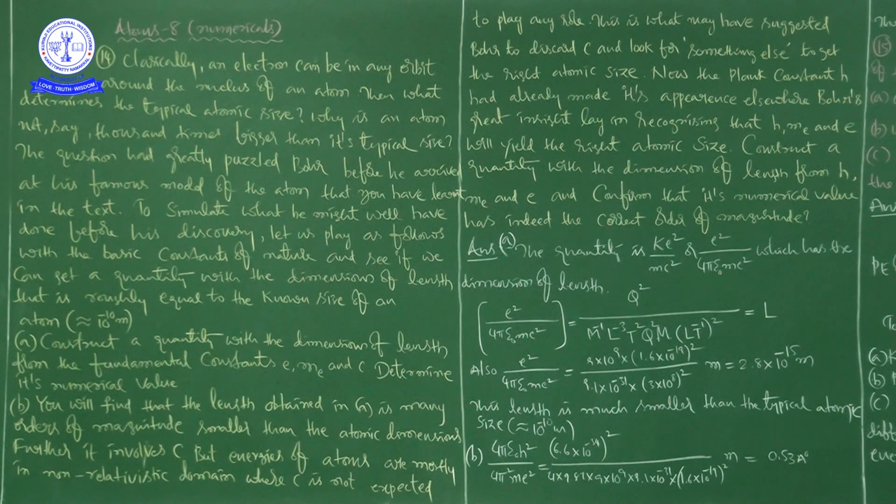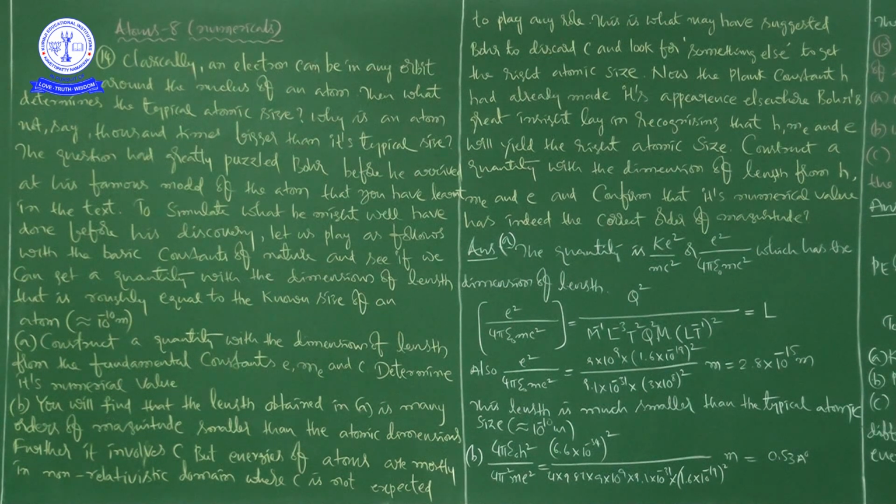Bohr's great insight lay in recognizing that h, Planck's constant, m_e, the mass of the electron, and e, the charge of the electron, will yield the right atomic size. Construct a quantity with the dimensions of length from h, m_e and e and confirm that its numerical value has indeed the correct order of magnitude. That is what he is asking.